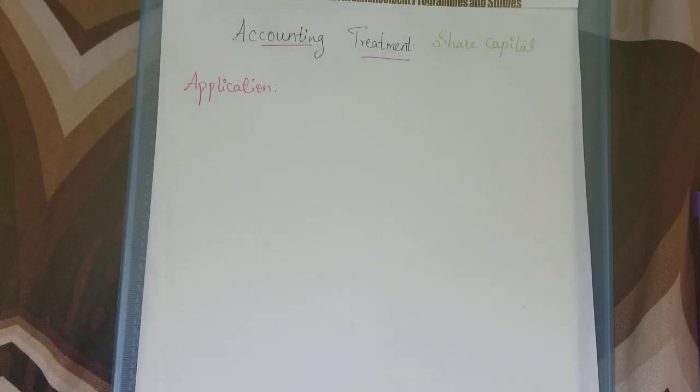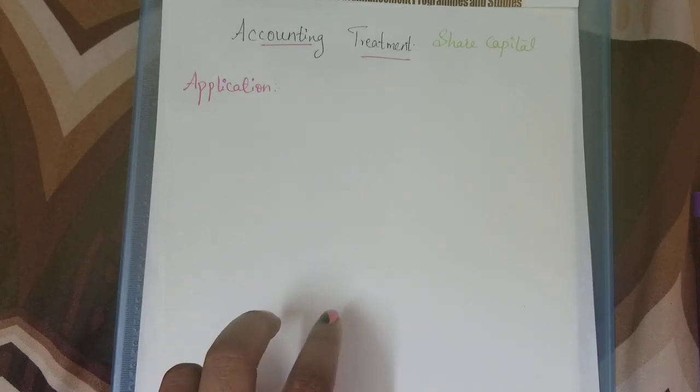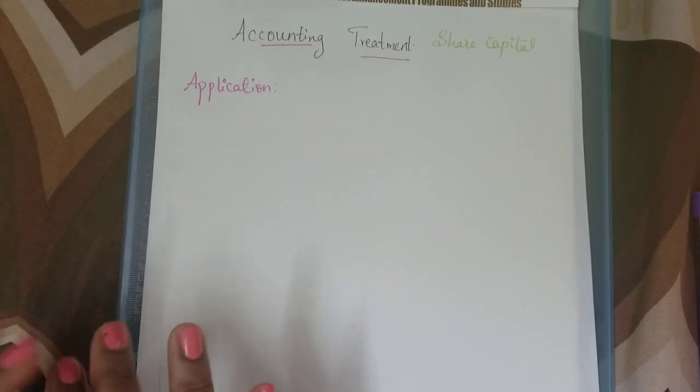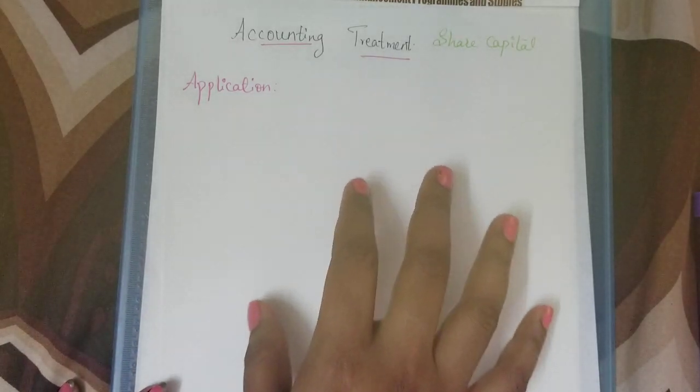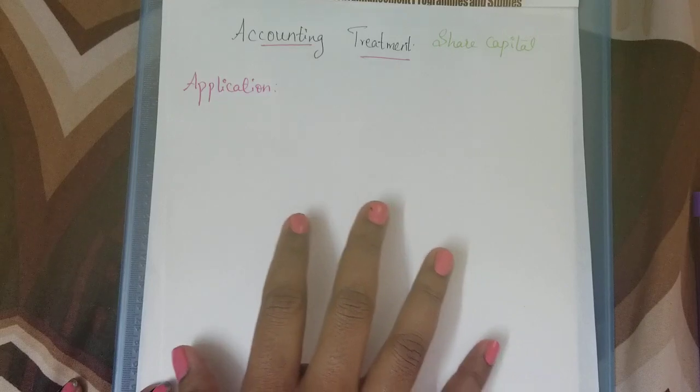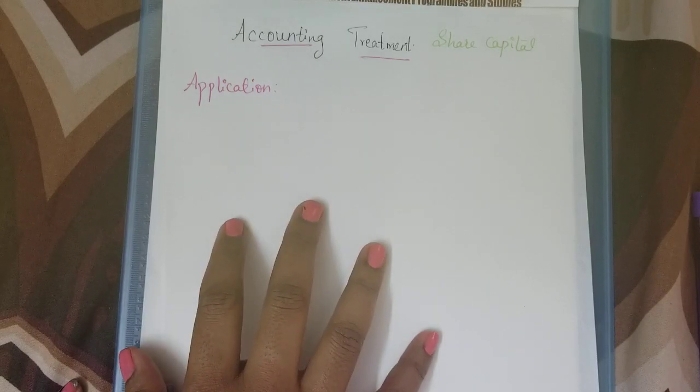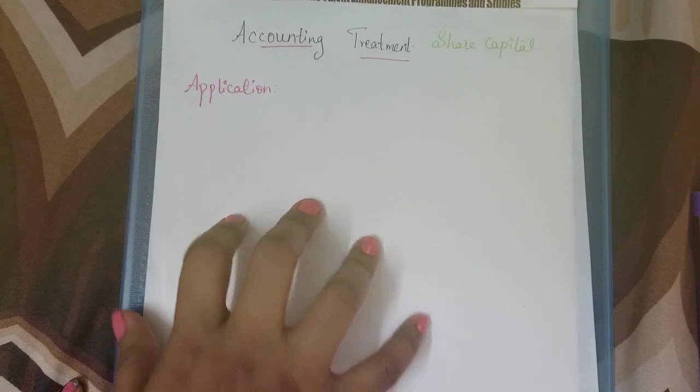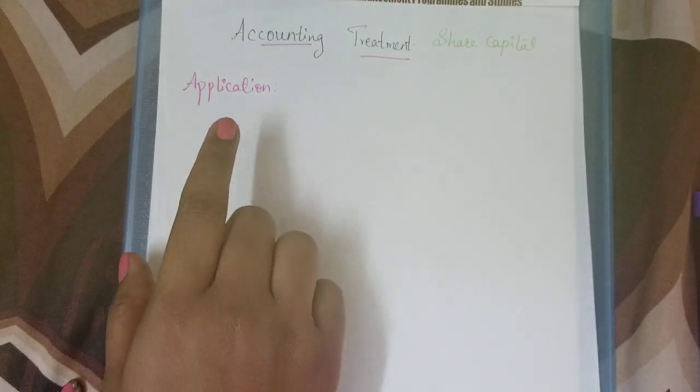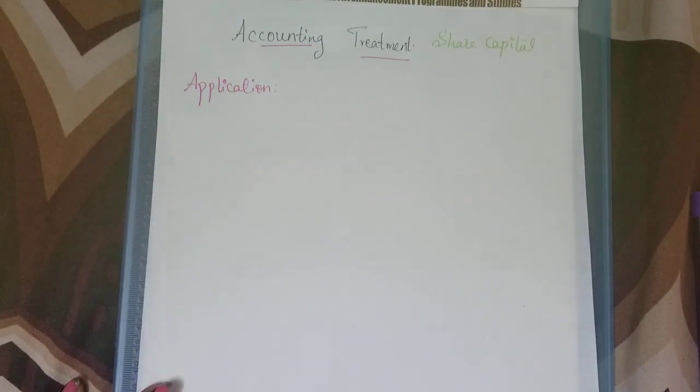So how will this be considered in accounting when they collect the application money? What treatment do we have to follow in the accounting? That we are going to learn in this class. Okay, so the first stage is the application stage.